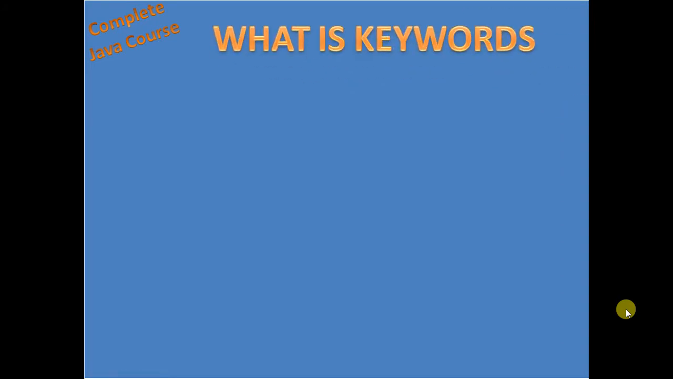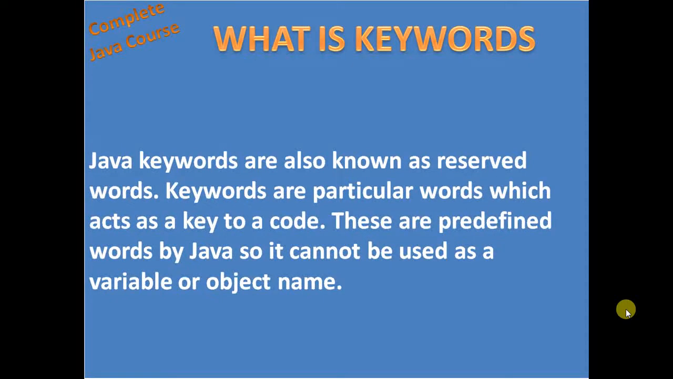Keywords in Java. What are keywords? Java keywords are also known as reserved words. Keywords are particular words which act as a key to a code. These are predefined words by Java, so they cannot be used as a variable or object name. In simple words, Java keywords are the reserved words in the Java programming language. These words cannot be used as a variable name, a method name, or a class name.